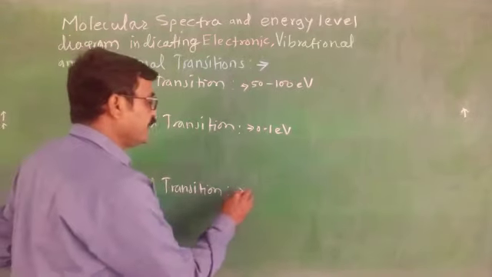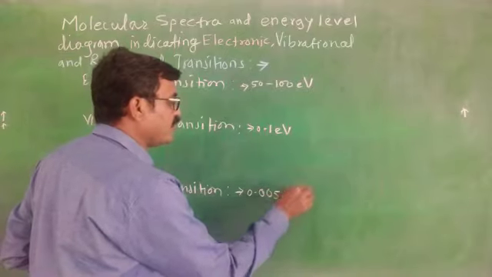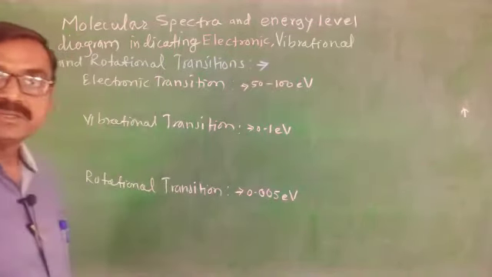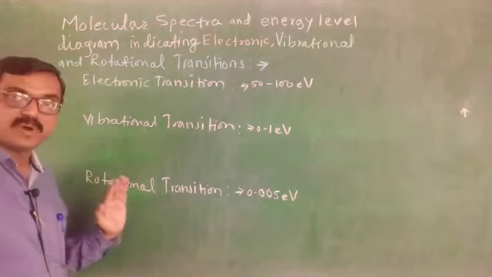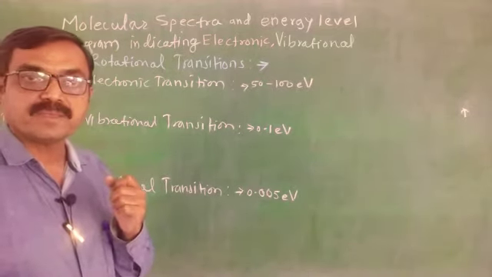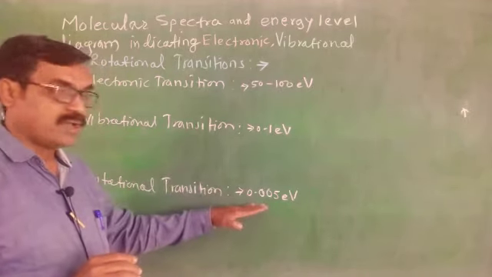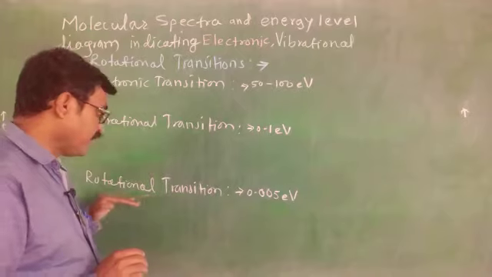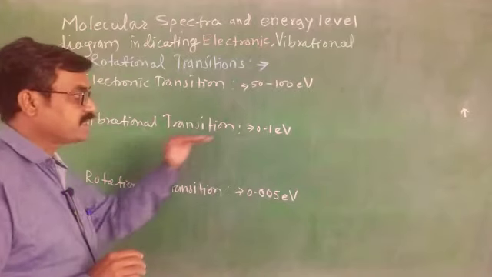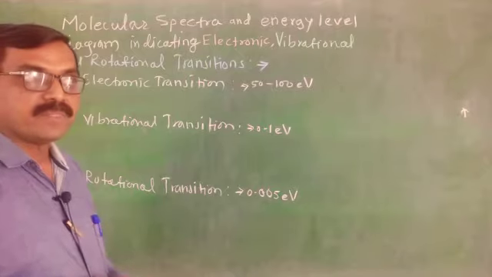For rotational transitions, about 0.005 electron volt is required, which means such a small amount of energy is required for rotational as compared to vibrational and electronic transition.